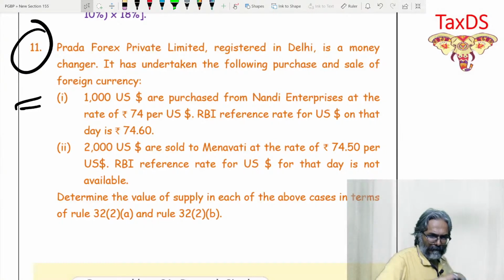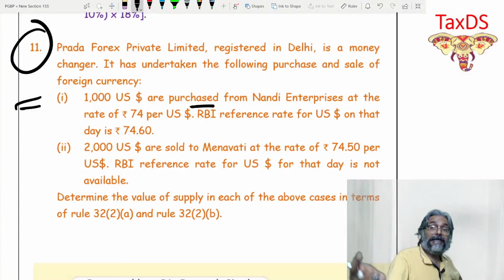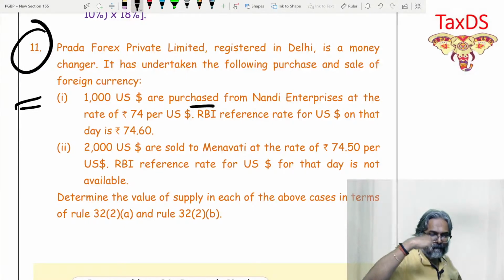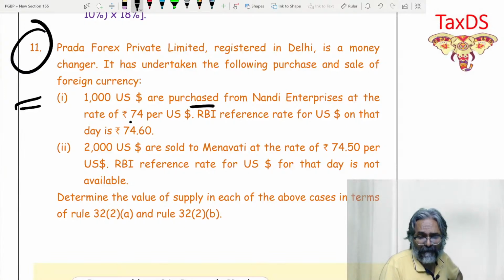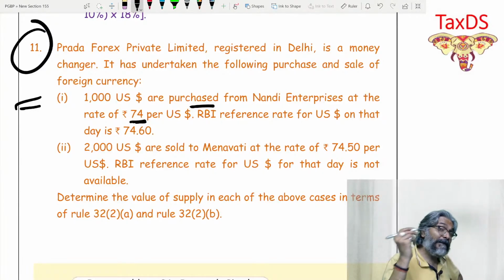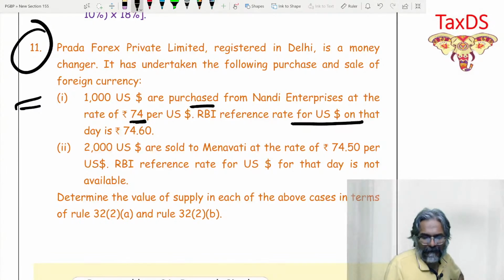So we are purchasing, means Nandi is giving to us. So we are purchasing from the customer. At what rate we purchased? In this case, at 74. So we will be giving them 74 rupees per dollar. How much we are purchasing it from the RBI? In this context, RBI reference rate on that day is 74.60. Therefore, the difference, as you can see, 0.60 into 1000.